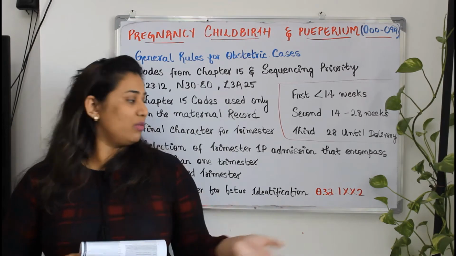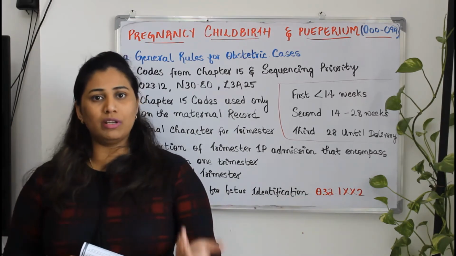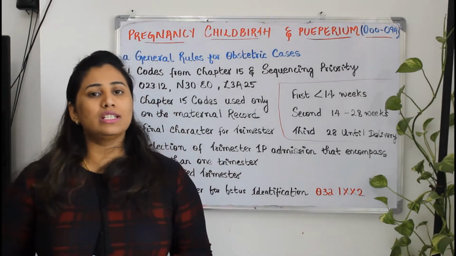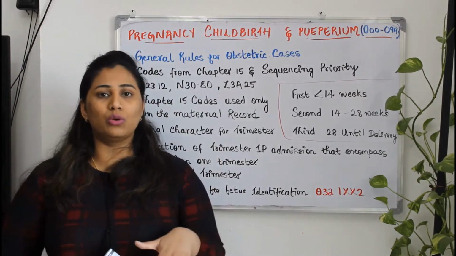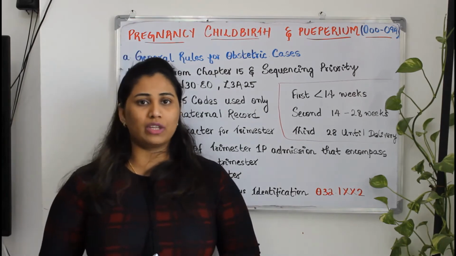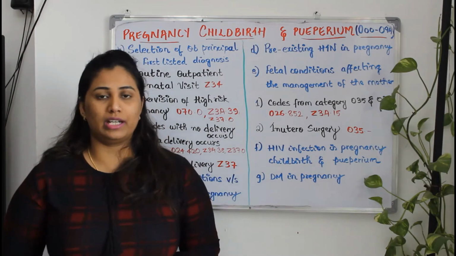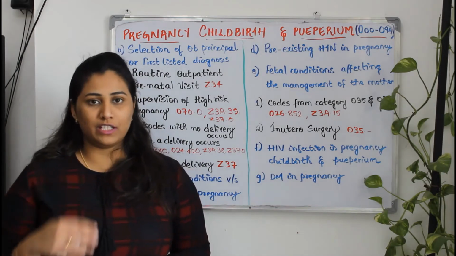Understood? If it is baby 1, then we'll change it to 1. Then it will be fetus 1. Understood? This is nothing but the fetus identification. These are the main general coding guidelines for the OB. So till now we were dealing with the general OB guidelines. Now we will be dealing with the specific OB guidelines.